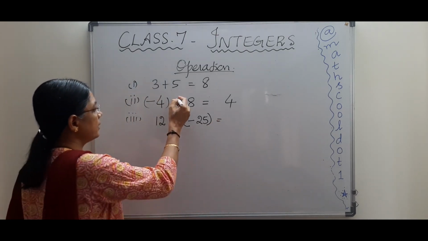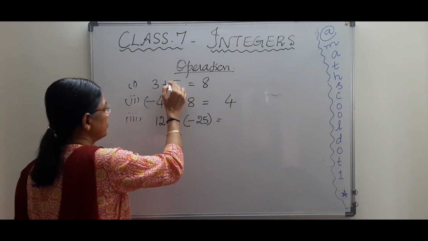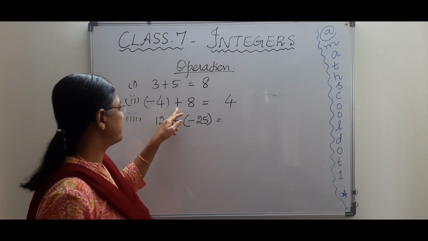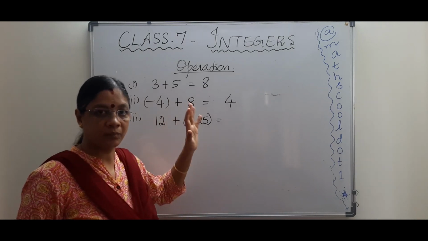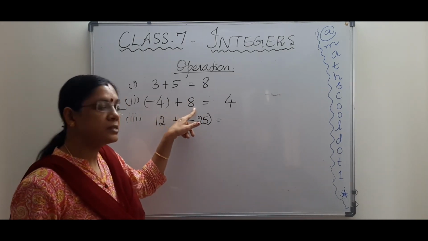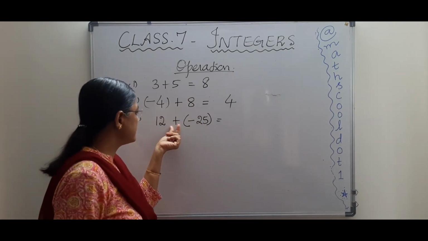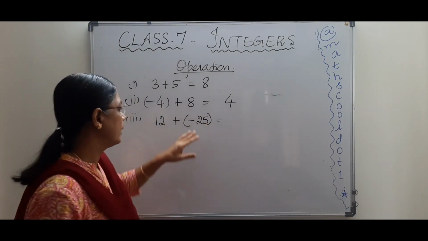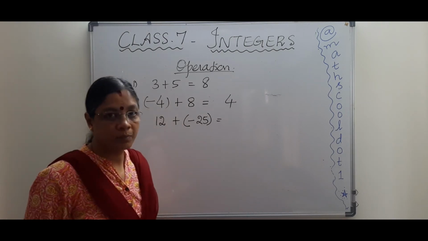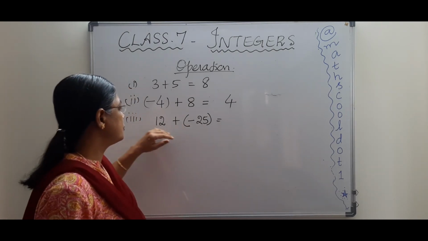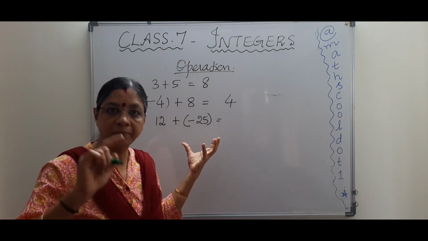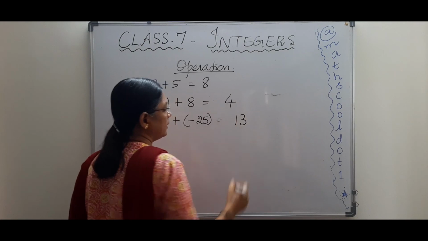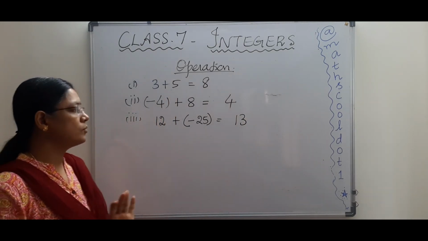See this symbol in between the two numbers, what is it? It is plus, isn't it? It means that it is addition. This plus and this plus 8 are something different. This is addition and this 8 is plus 8. And here this is addition and this is minus 25. This minus is the sign of 25. Now 25 is negative and 12 is positive, isn't it? So now what we need to do? We need to subtract it, right? So 25 minus 12 will give you 13.